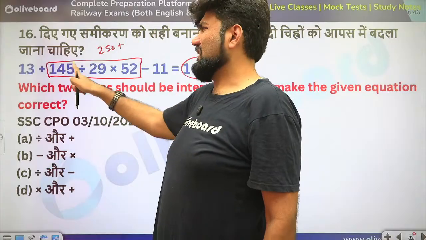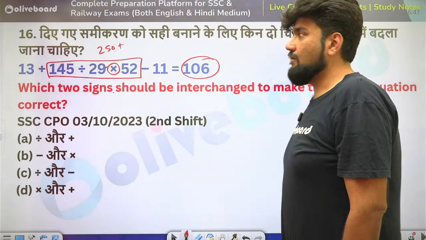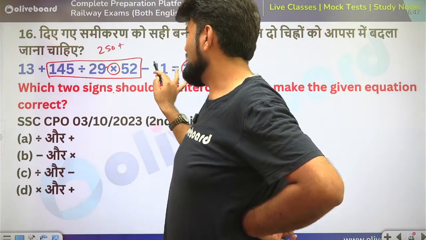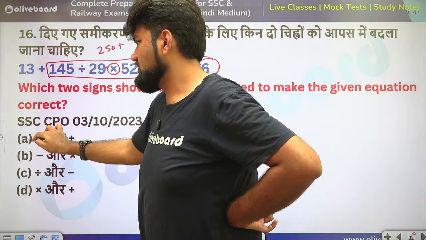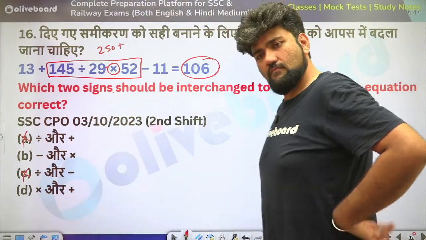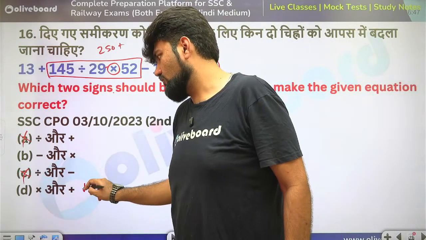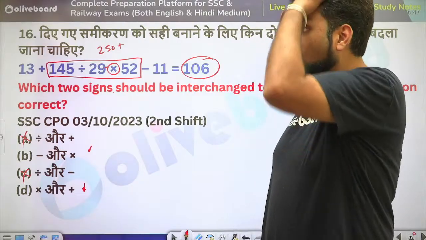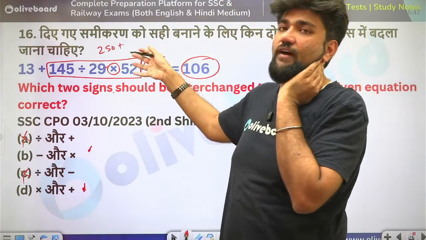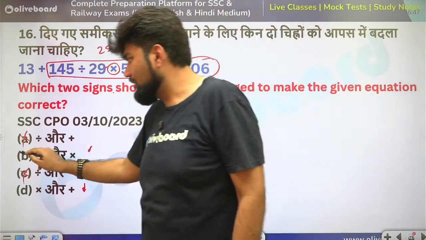That means what is the culprit? Division is still okay. This is my main culprit here. If the multiplication was with a smaller number, I could have still gone ahead with it. Because if I change division with plus sign, 13 divided by 145 is useless. And divide with minus sign, 52 divided by 11 is also useless. That means division is fine. What has to go? Only multiplication has to go. So I will check option B and option D to get my answer. When I check option B, multiply replaced with minus sign here. 52 into 11 is still of the range of 572 or 500 plus. That is also not going to give me my answer. So I can eliminate this also.